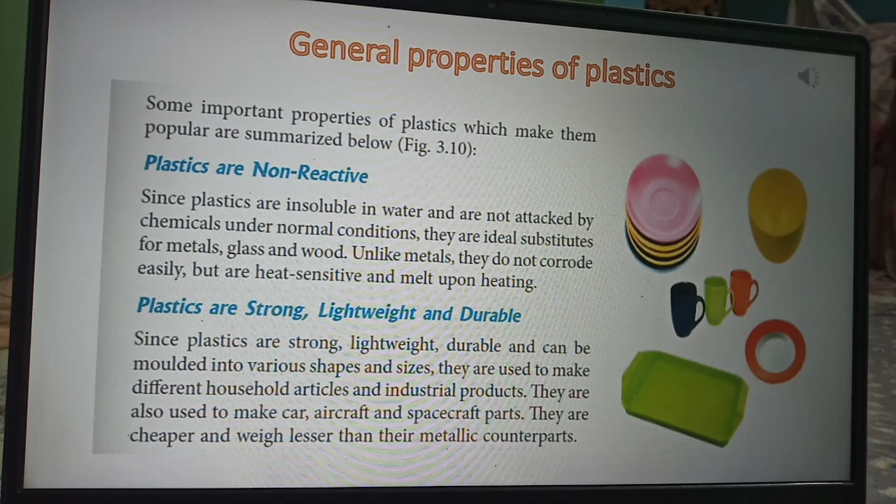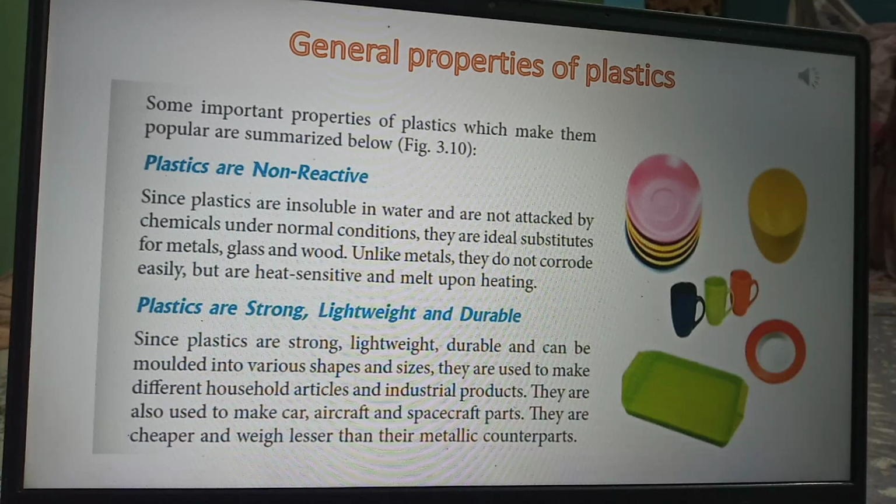The second property of plastics: they are strong, lightweight, durable. Very important thing. We all know that synthetic fibers are durable. In the same way, plastics are also durable. They are strong, they are lightweight. Next one is durable. What do you mean by durable?